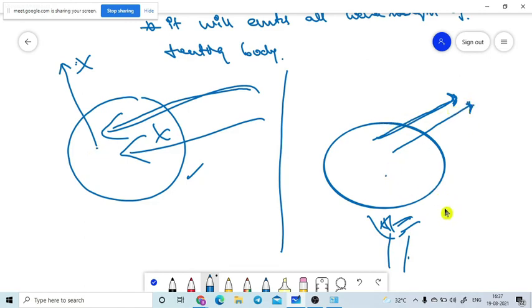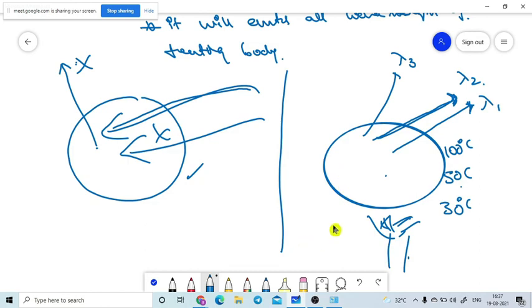If the temperature is 30 degrees Celsius, then one type of wavelength will come. If the temperature is 50 degrees Celsius, then another type of wavelength will come. If the temperature is 100 degrees Celsius, another type of wavelength, lambda 3, will come. Depending upon the temperature given to the black body, the respective wavelength will be emitted by the body. So that is very, very important.